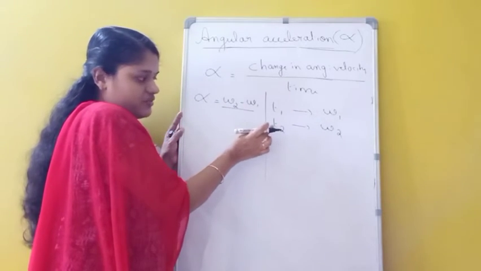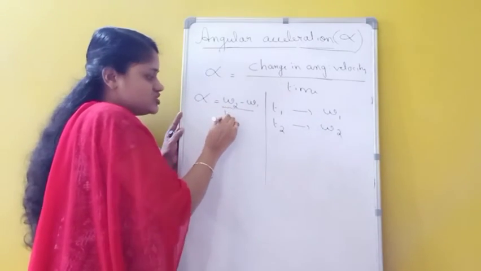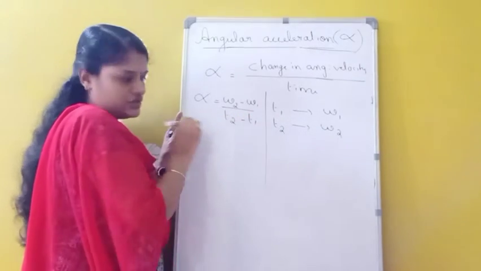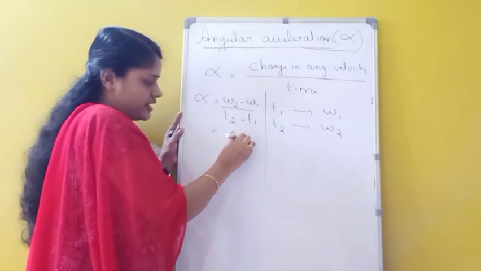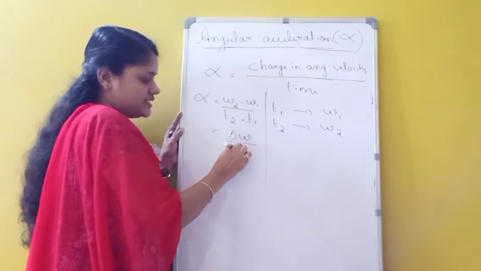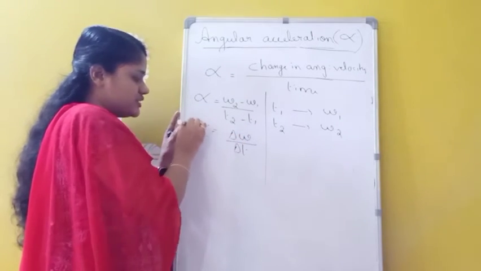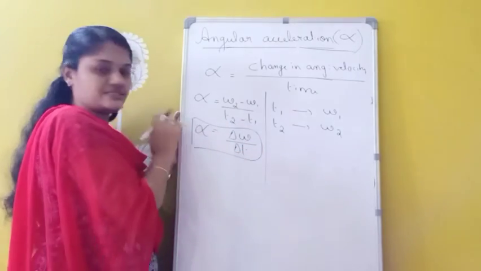Divided by the time interval. What is the time interval here? Final time minus initial time, that means t2 minus t1. So we can write omega 2 minus omega 1 as delta omega, divided by delta t. This is the formula for angular acceleration. Symbol is alpha.